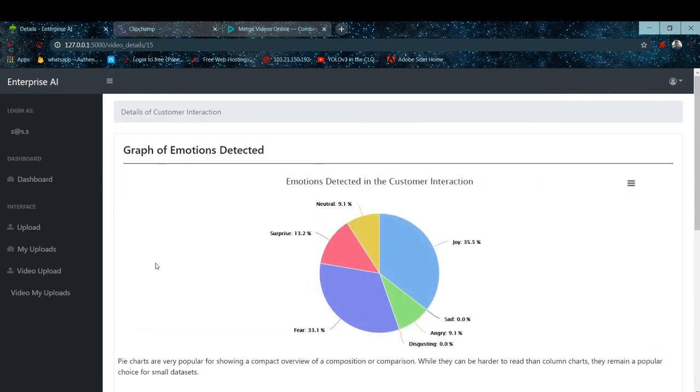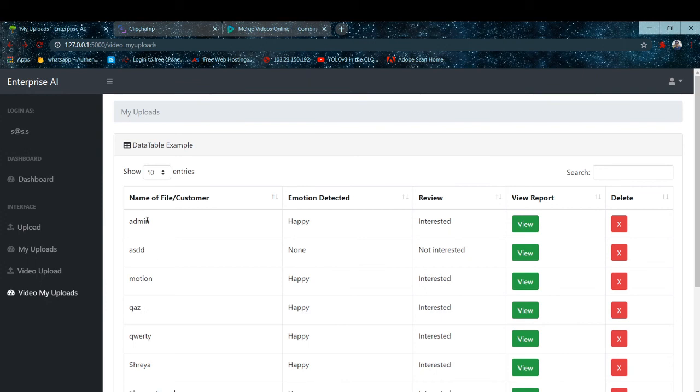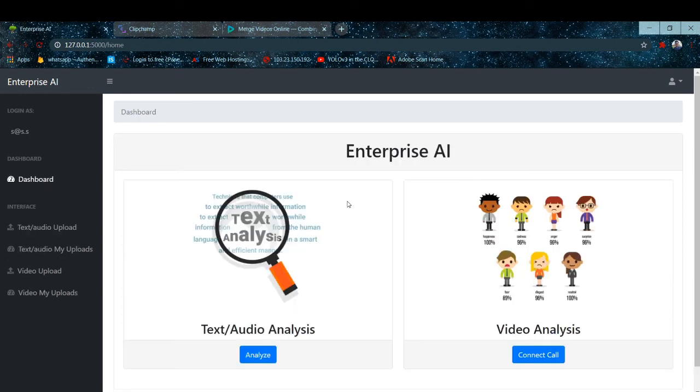So this system is very useful for detection of the sentiment and analysis of the customer and to keep the customer engaged with the organization, so that the customer doesn't go anywhere and keeps buying products from the same organization. So this is my project for Inframind season 4 with the problem statement of enterprise AI system.